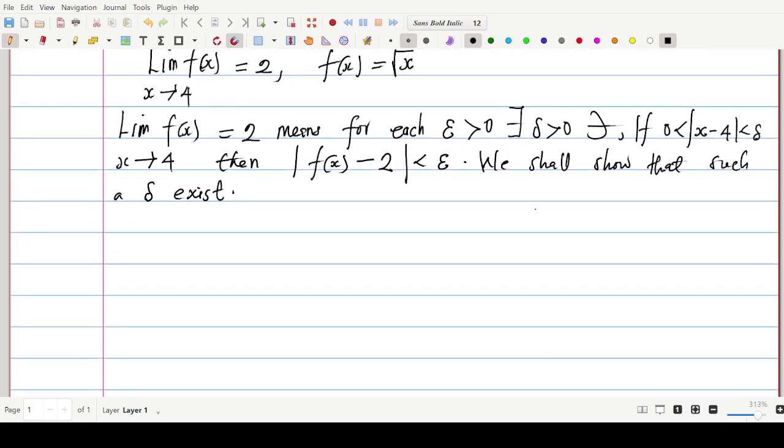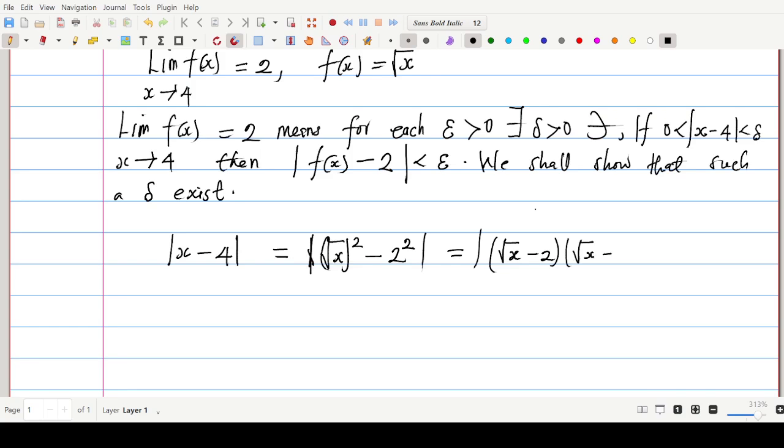Observe carefully this expression here, x minus 4. Can you see this expression? It can be written as the modulus of the square root of x all to the power 2 minus 2 squared, so that this is a difference of 2 squares, alright? Now this can be further written as the square root of x minus 2 multiplied by the square root of x plus 2. Can you see that?